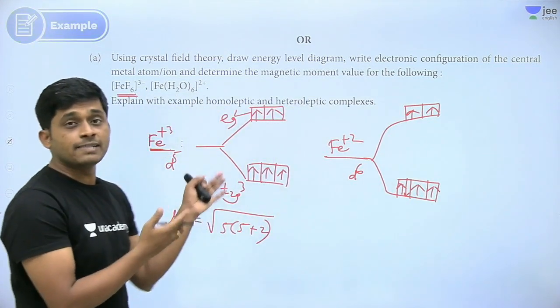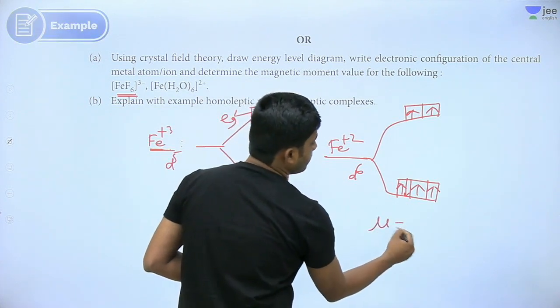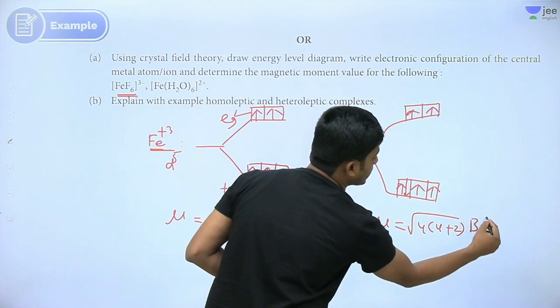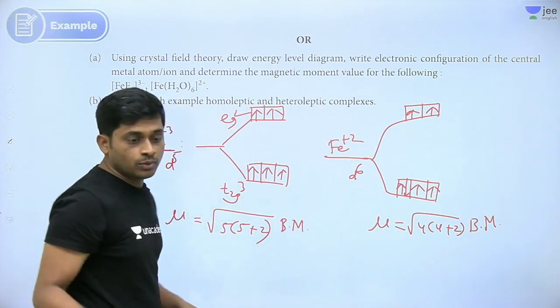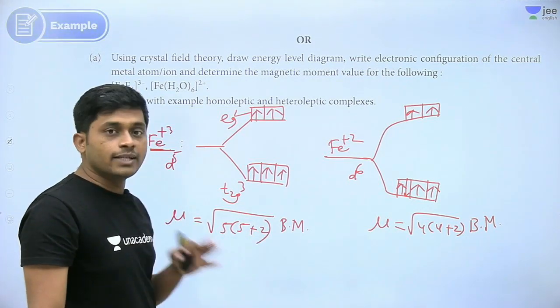This is a high spin complex. So magnetic moment is equal to root 4 into 4 plus 2 Bohr magnetons. So every time, don't forget to write units. Always write units.